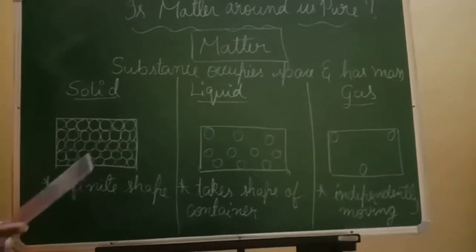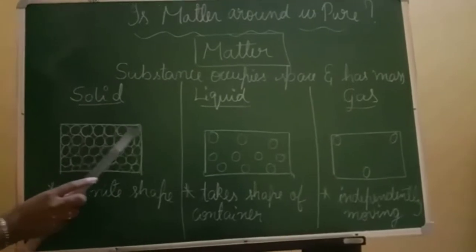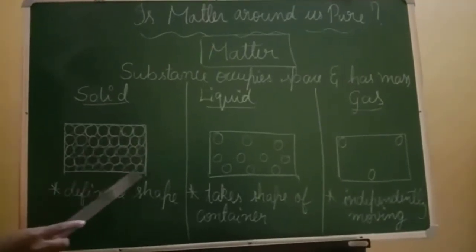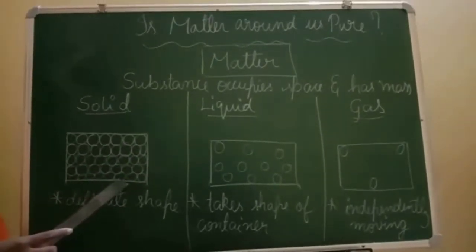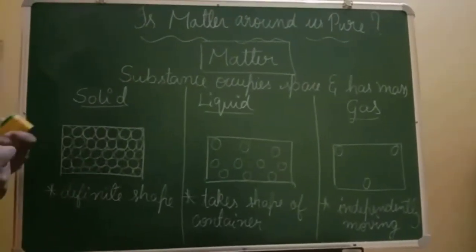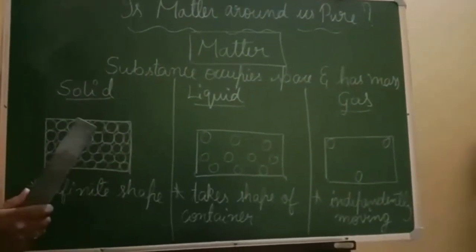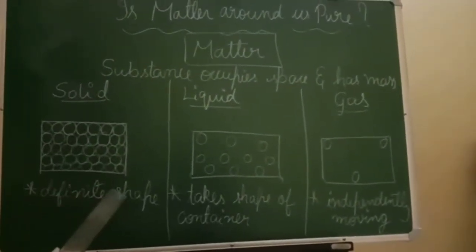I repeat again. This is a picture of a solid, and inside the solid, the circles you can see here are called molecules. In solids, molecules are tightly packed to each other. So because of the tightly packed nature, solids have a definite shape.